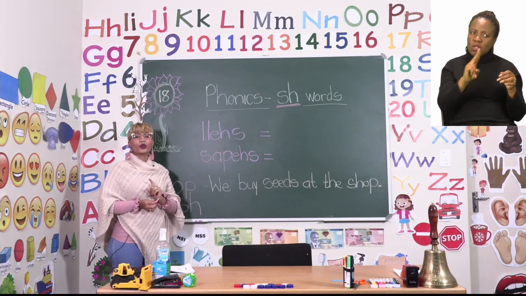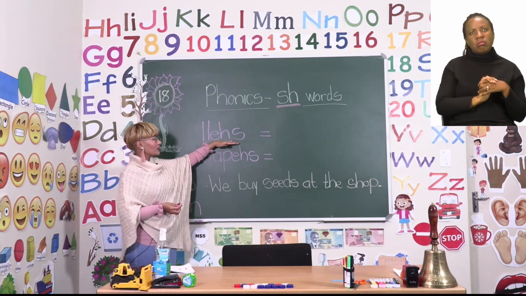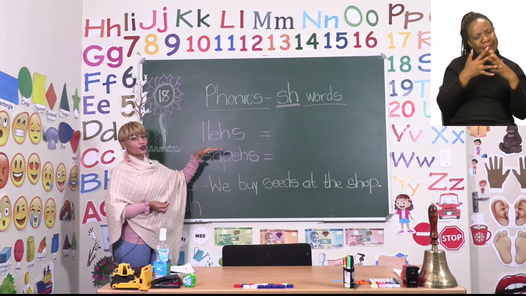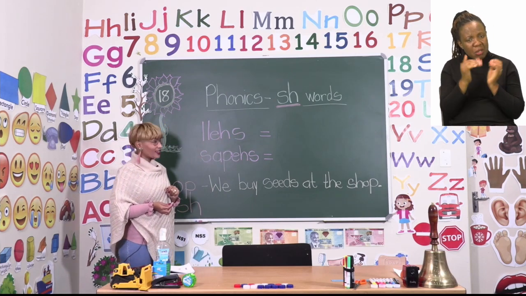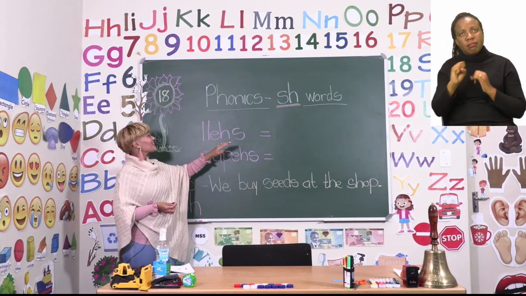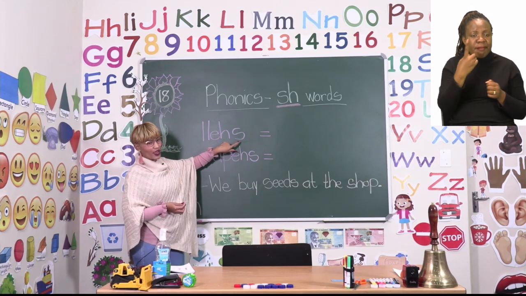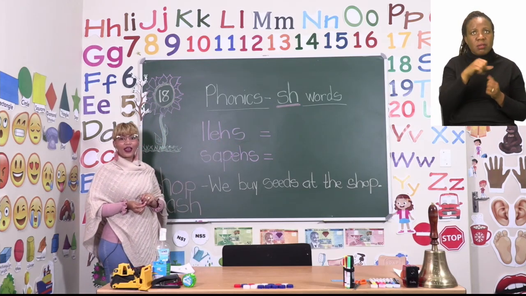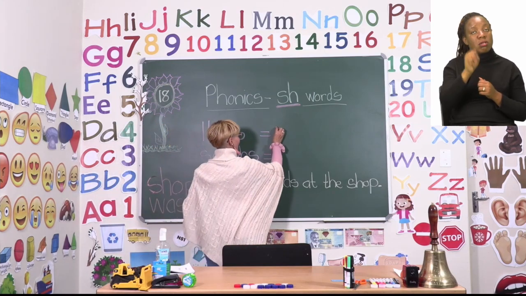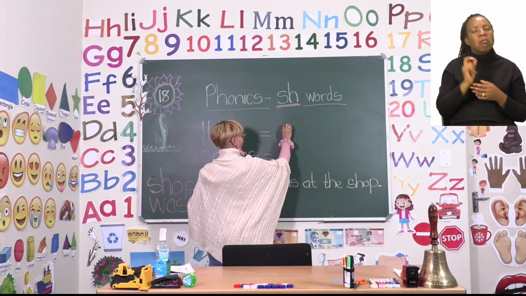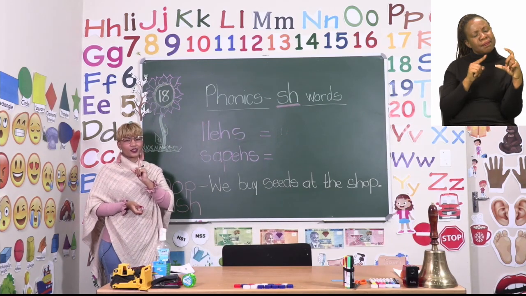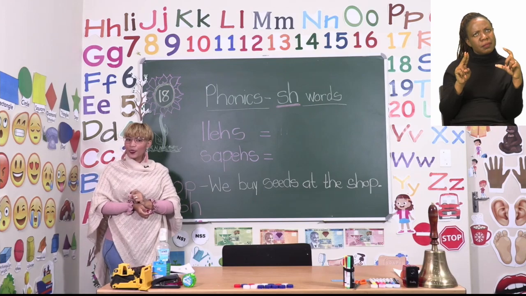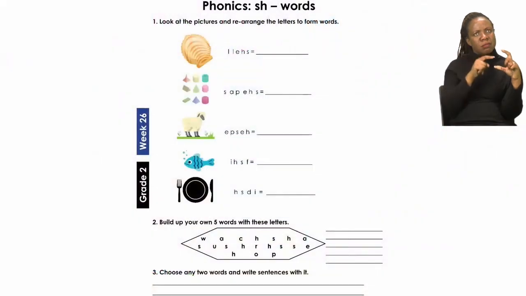Okay, so what we can do is look in the scrambled word to see, do we have an S and an H? Can you see an S and an H? That's right. So there you have your S and there you have your H. So now we go ahead and write our S and our H. Right. Now let's quickly go back to page 18 and have a look at the first picture one more time.